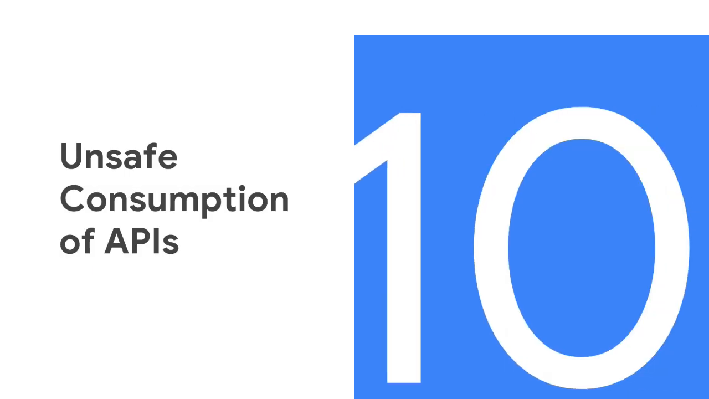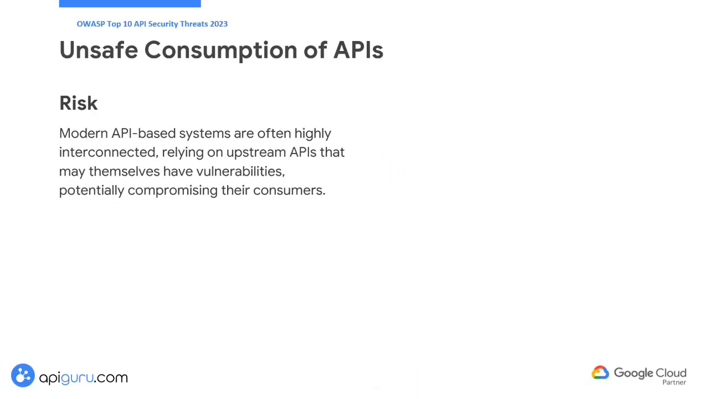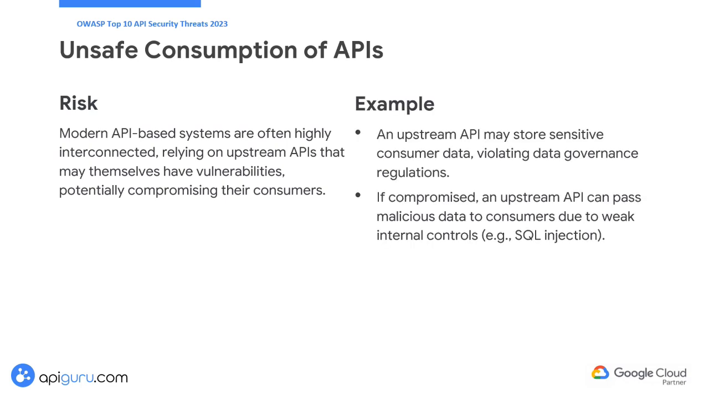Lastly, we have the unsafe consumption of APIs risk. Modern API-based systems are often highly interconnected, relying on upstream APIs that may themselves have vulnerabilities, potentially compromising their consumers. For example, an upstream API might inadvertently store sensitive data provided by a consumer, violating data governance regulations. Additionally, if an upstream API provider is compromised, it could pass malicious data to its consumers due to inadequate internal controls, such as in the case of a SQL injection attack.